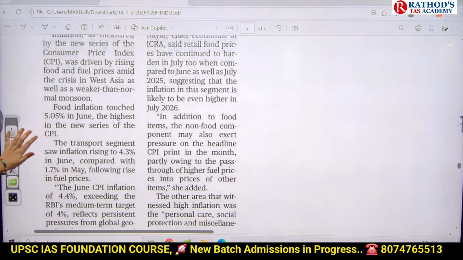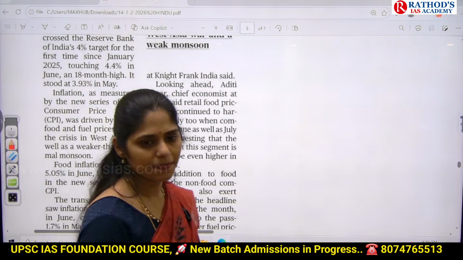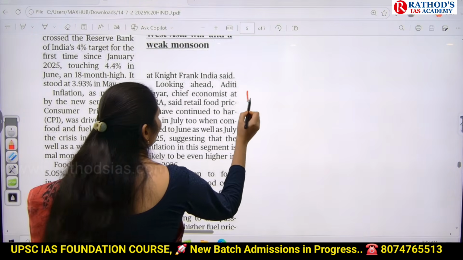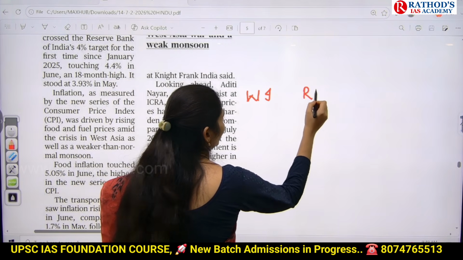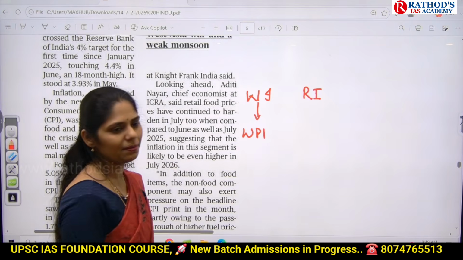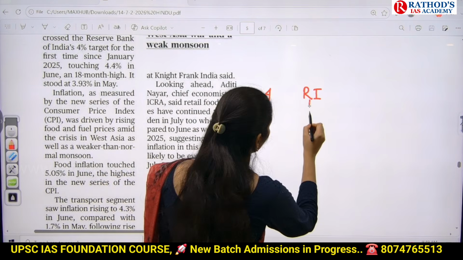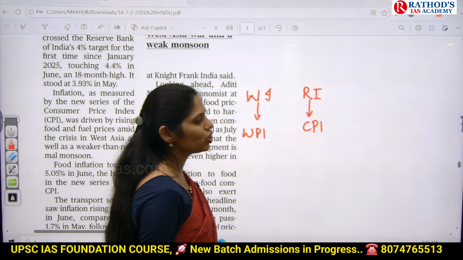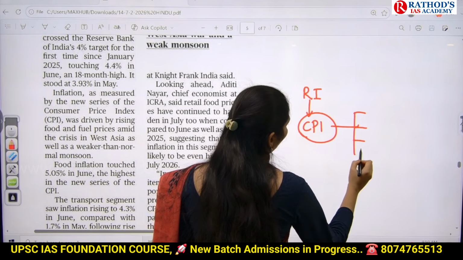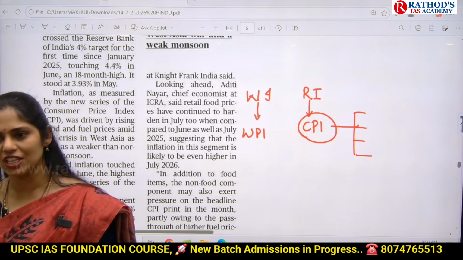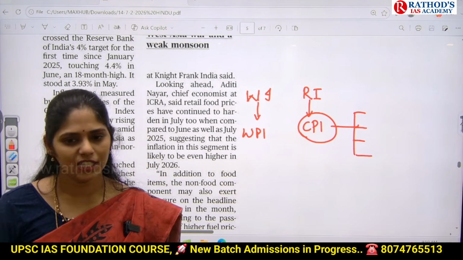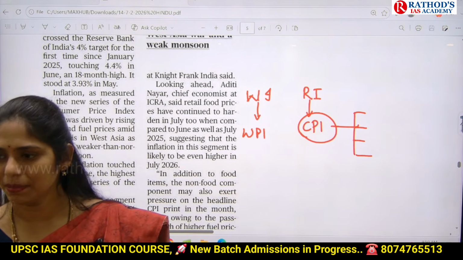Okay, now you tell me, inflation is measured by which index? We have two types of inflation, wholesale inflation and retail inflation, right? Wholesale inflation is measured by WPI, the wholesale price index, and retail inflation is measured by CPI, the consumer price index. And in this consumer price index, again we have 4 types. We measure this inflation at the agricultural laborers level, the industrial workers level, and combined. Like that, we have 4 types of CPI.